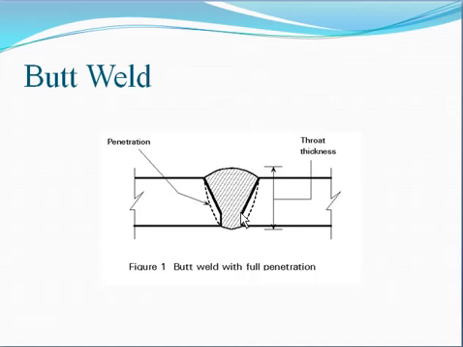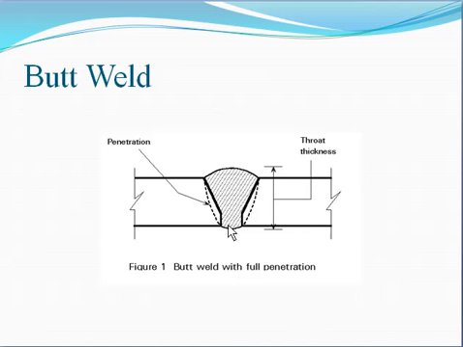Like in the case of the fillet weld, the first plate is this one and the second plate is perpendicular to this. But in the case of the butt weld, these two plates are placed front to front, or butt against each other, and the welding is done in the gap. Here you can see this is the weld material. This whole portion is called weld material.